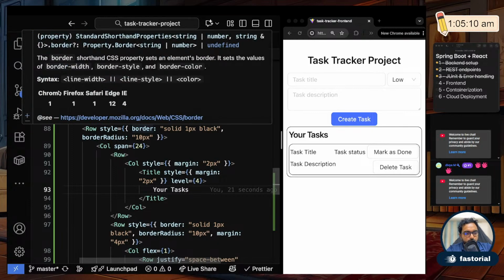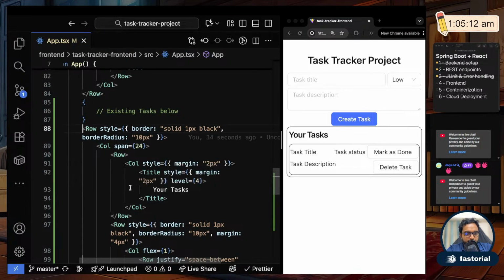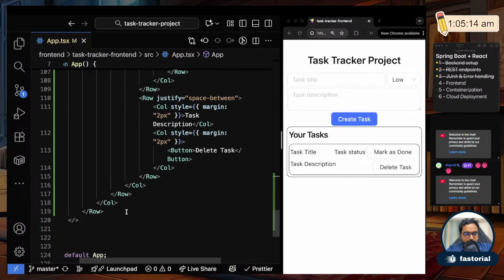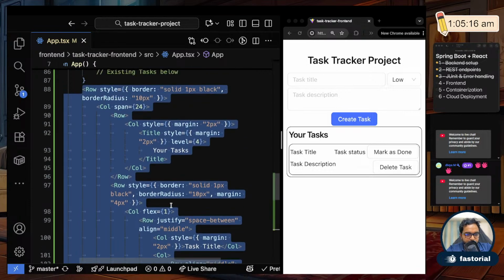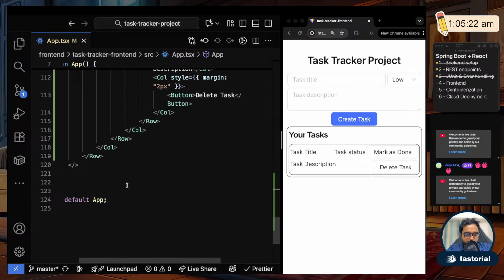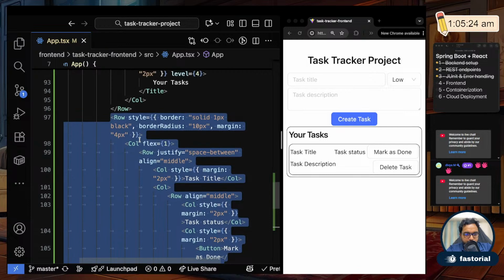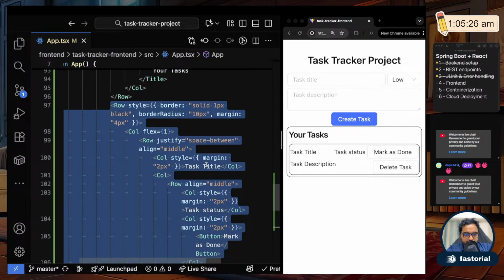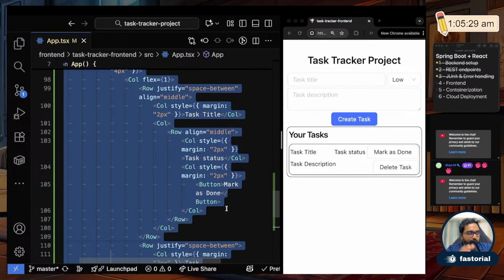So what I'll do is I'll cut this whole div, wherever the data is. Where's the data? From here. This whole row information, which has the task title and the task status and all, I'll cut it and put it in a separate file. And then I'll run a for loop for each task and render it as separate items.